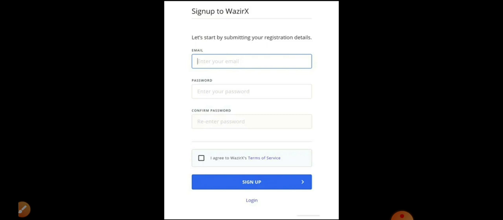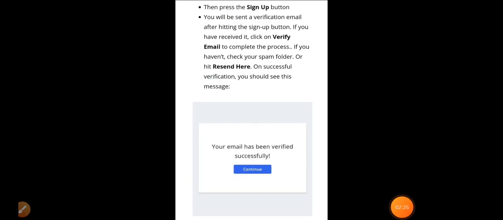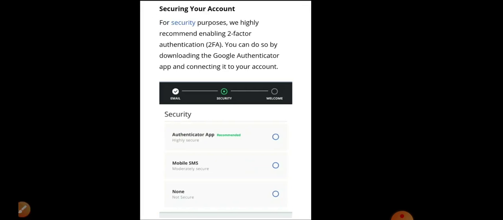The first thing you can see, when you click on sign in, is that you need to put your email address. After that you need to generate a password. It may be anything you wish, even any number, basic password things. After that you need to confirm your password and click on agree to the terms of service. Once you click the sign up button, you'll receive a verification on your mail, and you need to enter whatever they are sending.